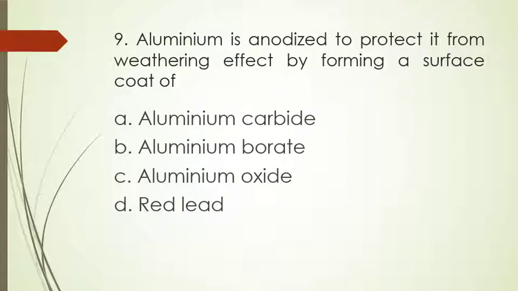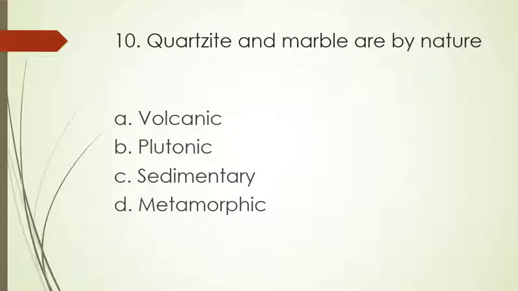Ninth question. Aluminium is anodized to protect it from weathering effect by forming a surface coat of options A. Aluminium carbide, B. Aluminium borate, C. Aluminium oxide, D. Red lead. Aluminium is anodized to protect it from weathering effect by forming a surface coat of aluminium oxide. C is the right answer.